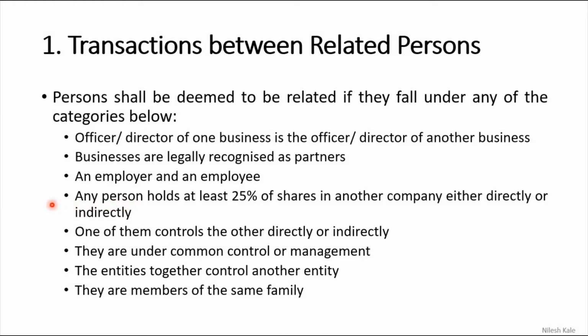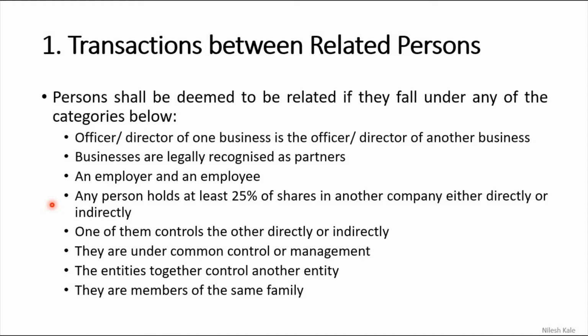Let me take another example. PQR Private Limited Company is a company and it is considered as a person. Now this PQR company holds or acquires 30% shares in ABC company. Now in this transaction, PQR and ABC are related persons.